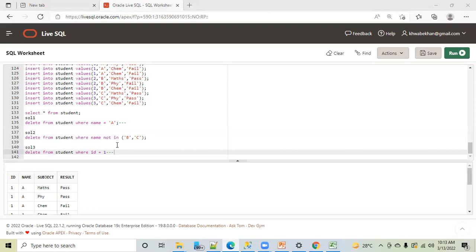Now, for the query, solution 1 and solution 3, you told me these are good, but solution 2 is not good. You are all correct, because here the SQL has to do more tasks. It has to compare with B, and then compare with C. Here the task is very easy: it will check only if A is there, and delete it. But here they are giving 2 tasks. And here again, this is easy. So solution 1 and solution 3 are simple compared to solution 2. But I agree all 3 solutions will give you the correct result. I'm not pointing out anything on that.